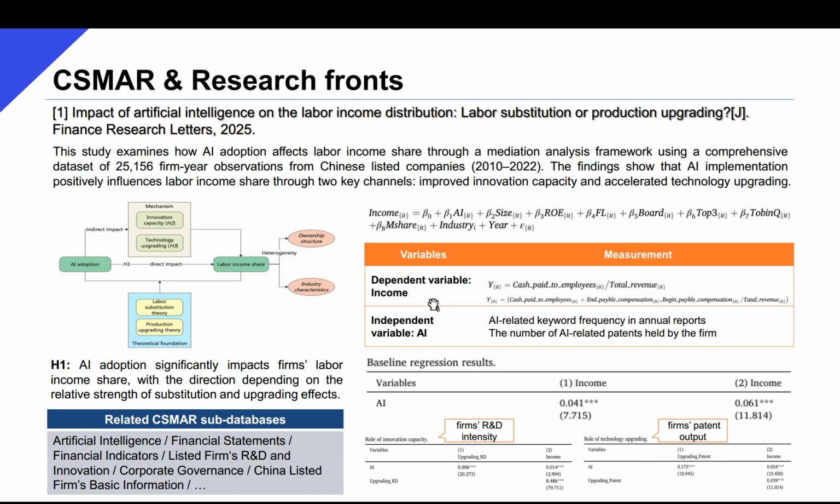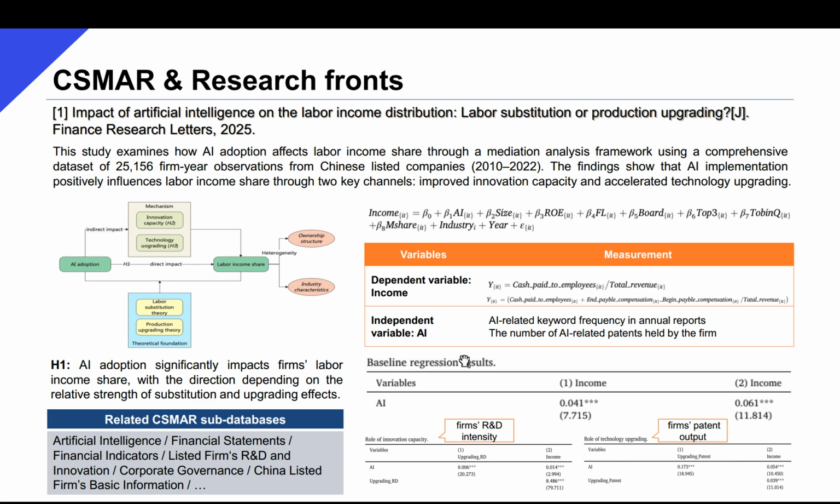The key independent variable is AI adoption intensity, measured by AI-related keywords frequency in annual reports. Relevant data can be found in the subdatabase artificial intelligence. And the alternative measure is the number of AI-related patents held by the firm.